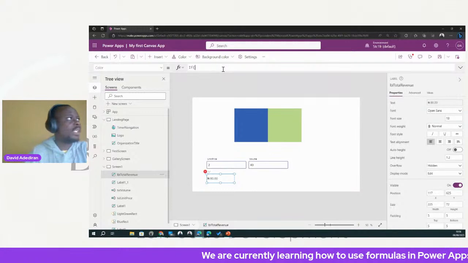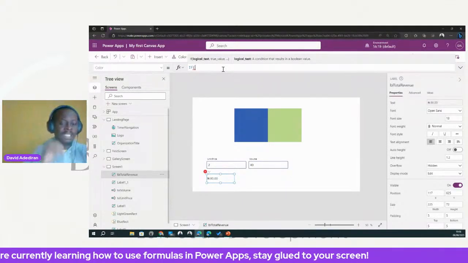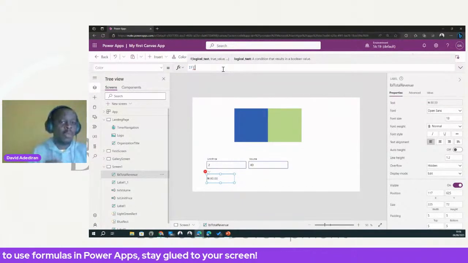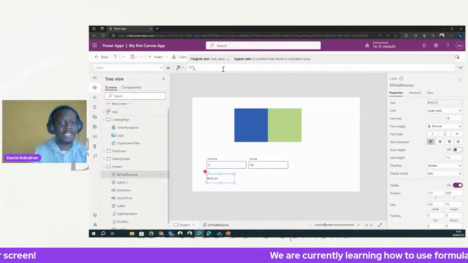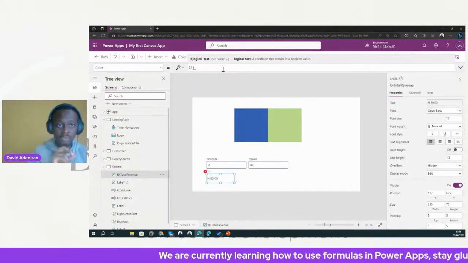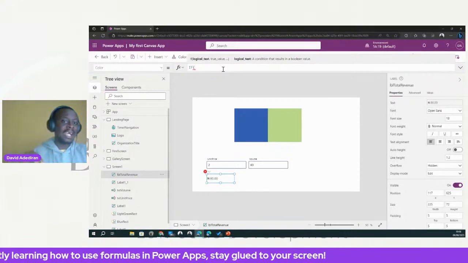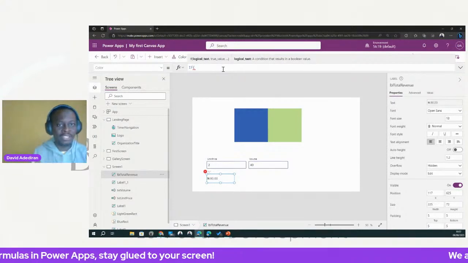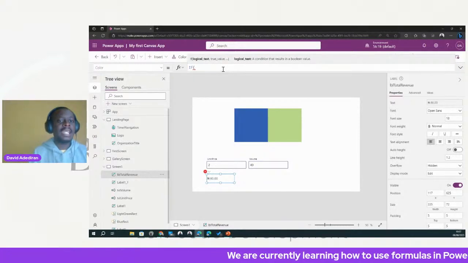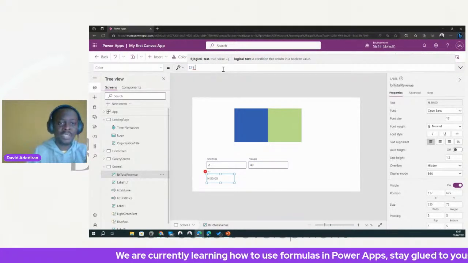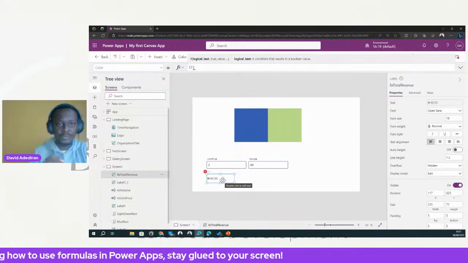Now we can reference some things. When we were working on the rectangle, or the square, which is actually a rectangle, we referenced the width of the rectangle in the height property of that rectangle. I used the name of the rectangle, which was rectangle one at that time. Now it's called blue rect. We could do the same here, because I want to reference the text of this control. Remember, I'm selecting label total revenue, and I want to reference the text.